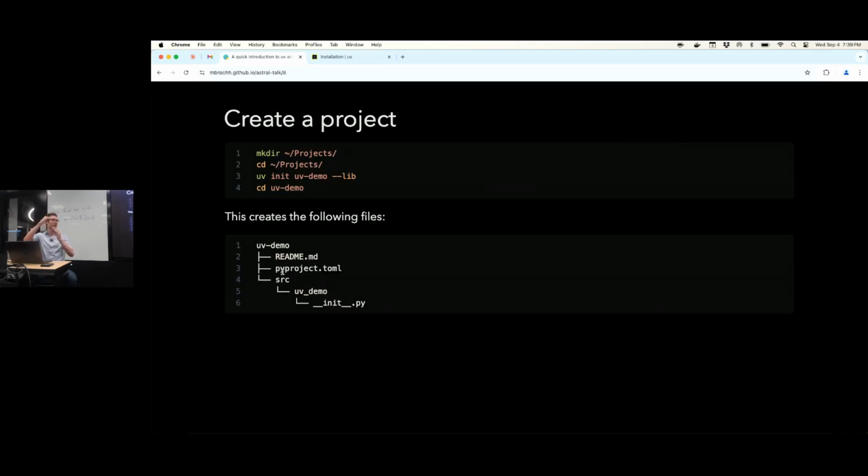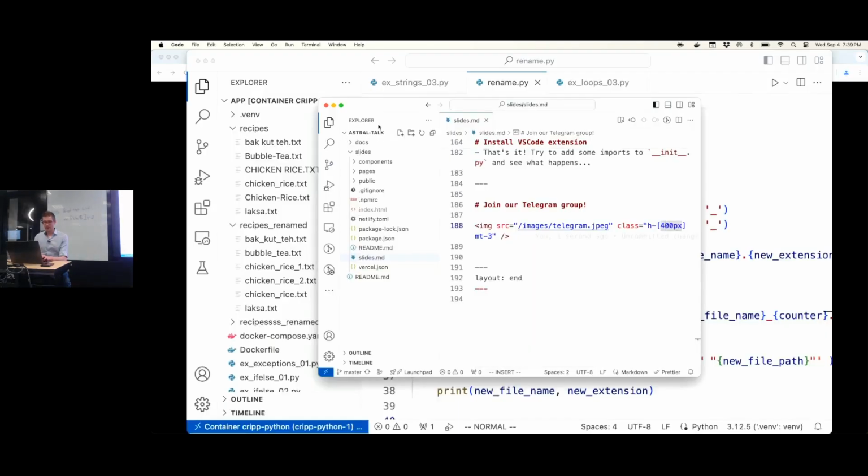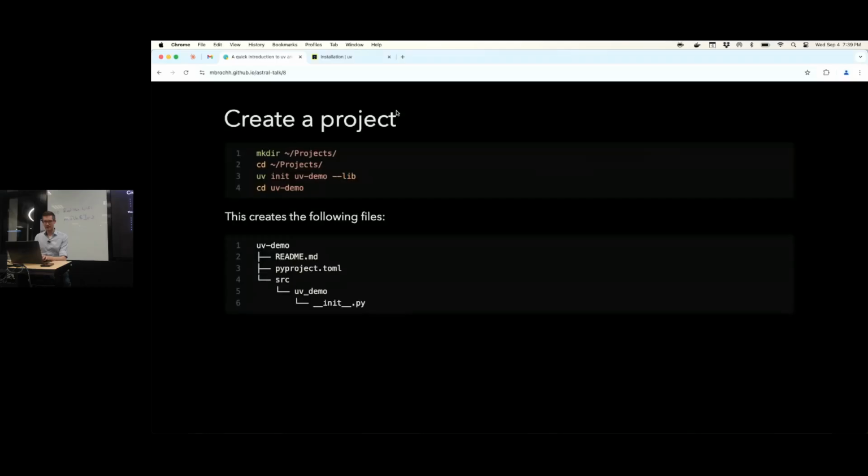So just 3 files. If you say --lib, it puts everything into the src folder so that you might publish this as a package and put it on PyPI, right? So I prefer to have this structure no matter how small my projects are. I always do the --lib thingy here, okay? Okay. This is Visual Studio Code.